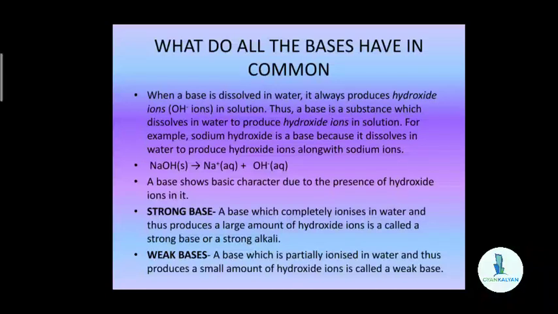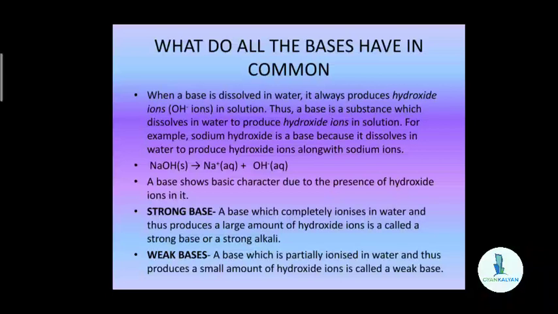For example, sodium hydroxide is a base because it dissolves in water to produce hydroxide ions along with sodium ions. Whenever a base is dissolved in water, it will produce hydroxide ions, and the metal ions present in the base will also be produced.